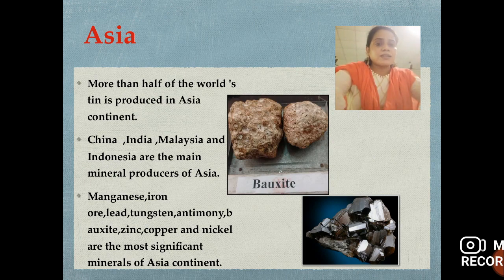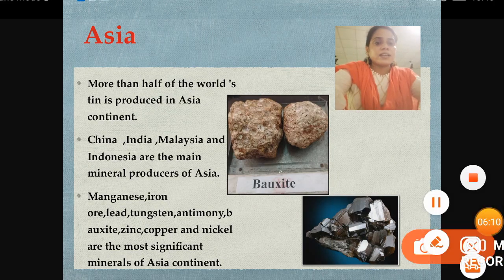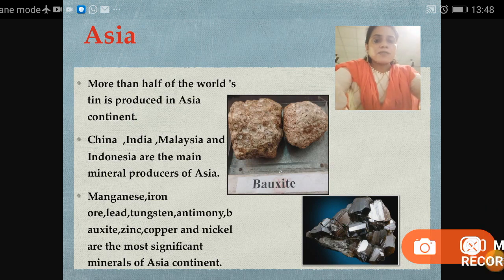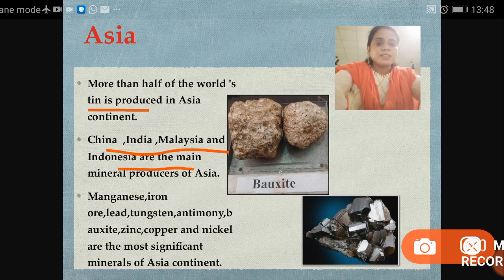Which types of minerals does Asia have? More than half of the world's tin is produced in this continent, Asia. China, Indonesia, Malaysia and India are the main mineral producers of Asia. India is also one of the main producers of minerals.